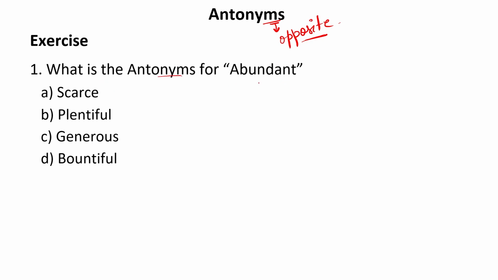What is the antonym for the word abundant? So we have to tell the opposite of the word abundant. Now abundant means when something is in plenty. It means when something is in a lot of quantity. That is known as abundant. That is enough, sufficient, adequate. So the antonym of this particular word, or the opposite of this particular word, will be.